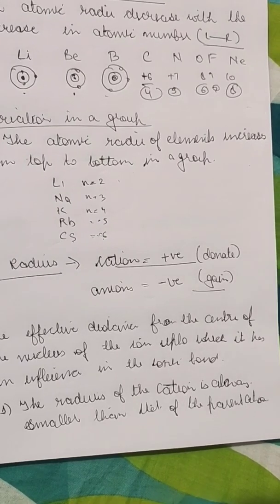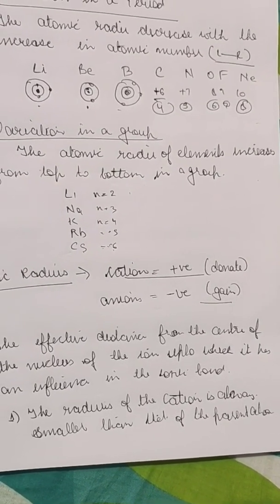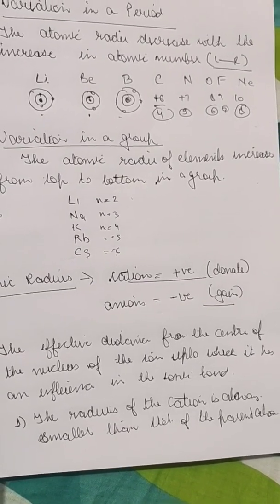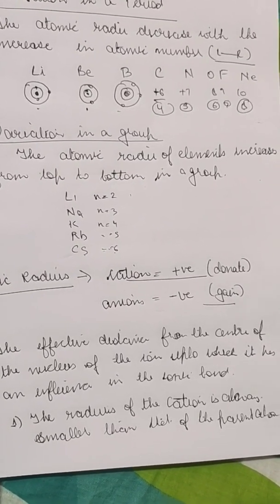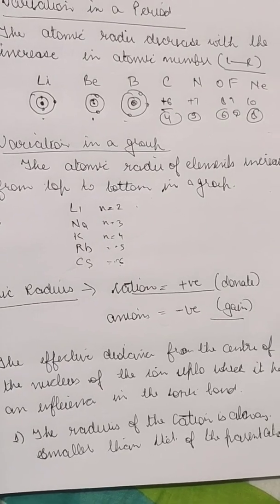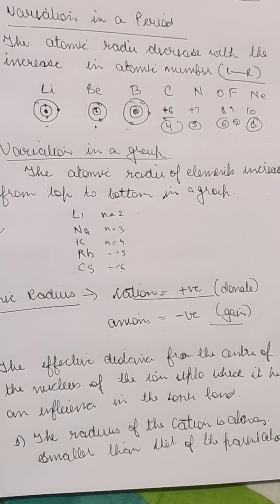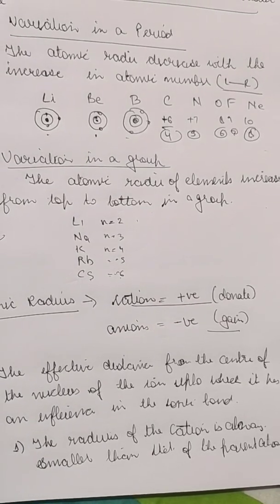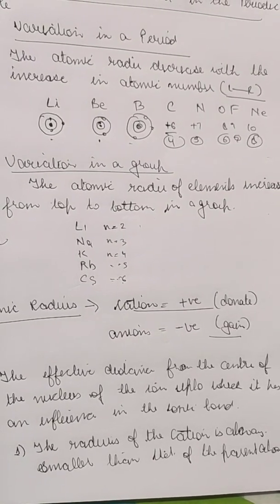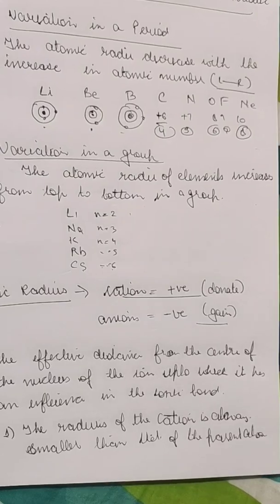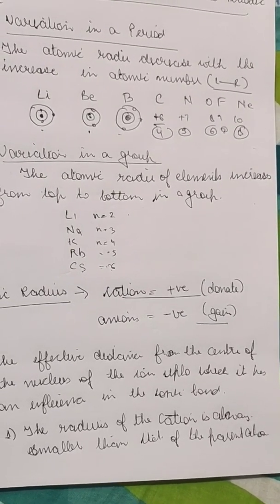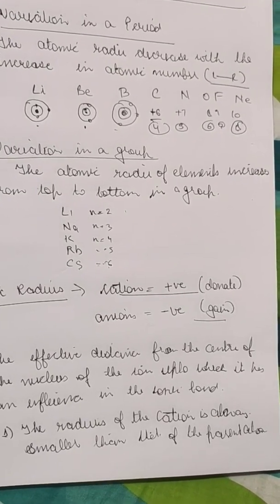All the metals have generally one or two electrons in the outermost shell, and when they lose the electrons, that shell is removed. That's why cations have a smaller size, so their radius will be small. This is the reason.